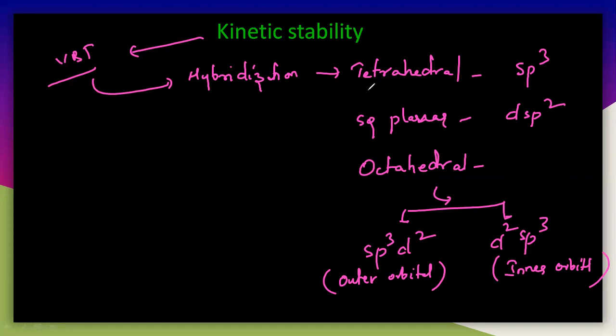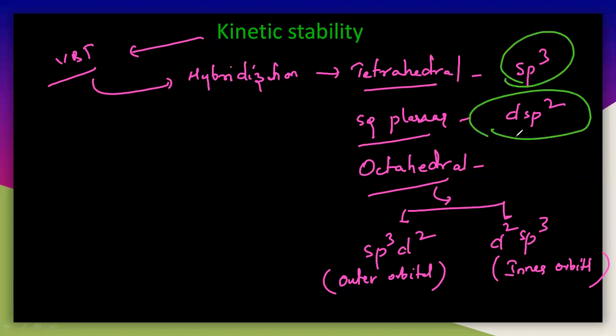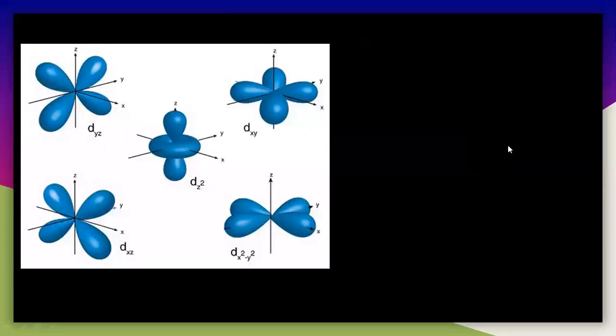So it may be tetrahedral, square planar or octahedral. If it is tetrahedral, then the hybridization will be sp3. If it is square planar, then it is dsp2. If it is octahedral, you will get two separate hybridizations, that is sp3d2 and d2sp3. So I will show you the tetrahedral, square planar and octahedral geometries here. See the geometries of them.